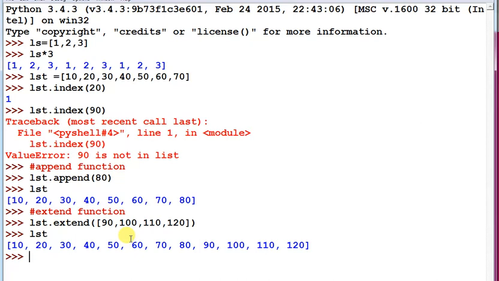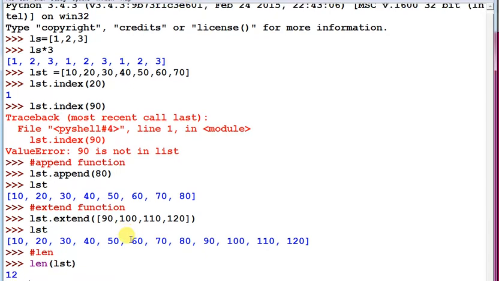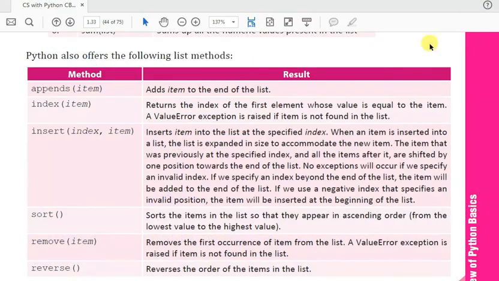Next function is the len function. We already know the len function. It is used to find the length. So if you use len of lst, it will return 12. There are a total of 12 elements in this list, so it returns the length of the list.